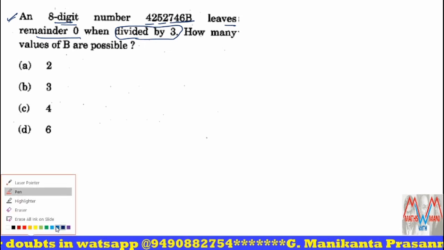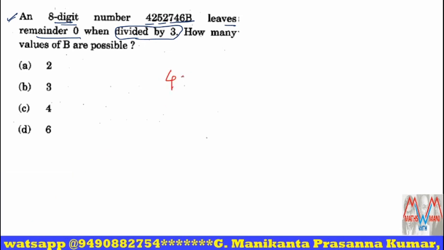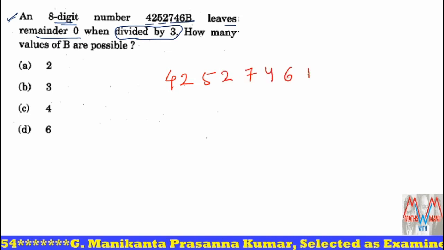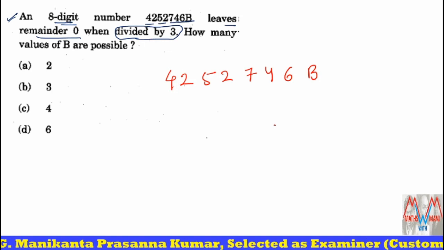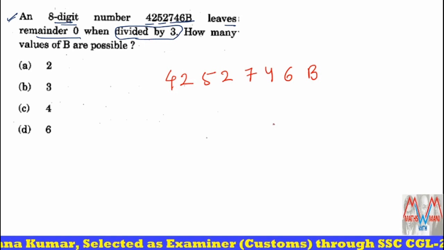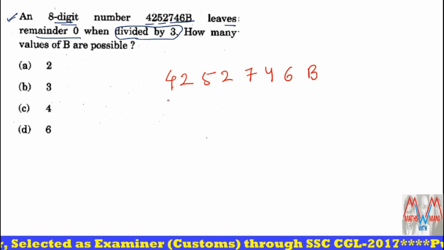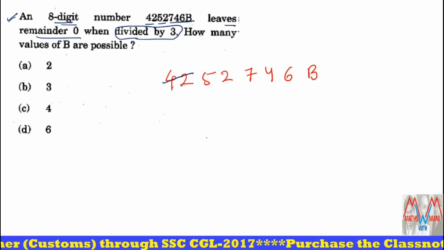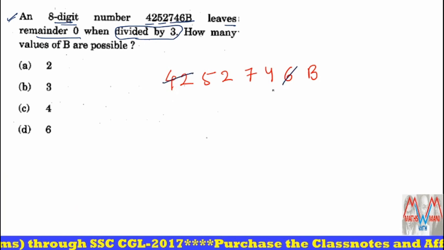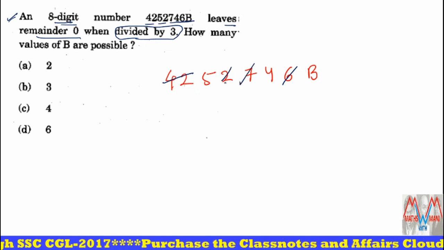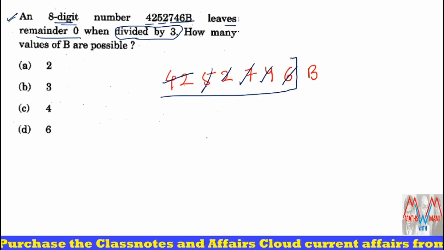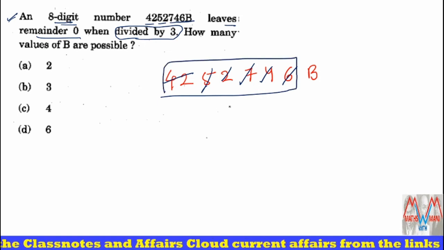I'll write the number again. 4252746b. Since it is divided by 3 and the remainder is 0, it means divisible. So since it is divisible by 3, the sum of the digits should be divisible by 3. Yes. So 4 plus 2, 6, it is divisible. 7 plus 2, 9, divisible. 5 plus 4, divisible. So if I add all these numbers, it is divisible by 3.